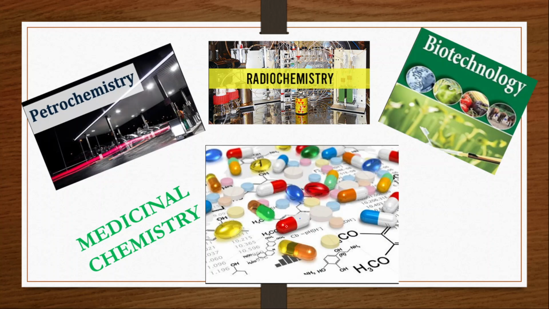So that is 3 steps: designing first, then synthesizing, then developing. If a chemical is produced through a chemical reaction and that chemical is used as a medicine, then the study of that branch is called medicinal chemistry or pharmaceutical chemistry. So medicinal chemistry involves 3 steps, that is designing, synthesis and development. And we are going to identify whether it is useful for any diseases or can be used as a medicine or not. We are going to check that.